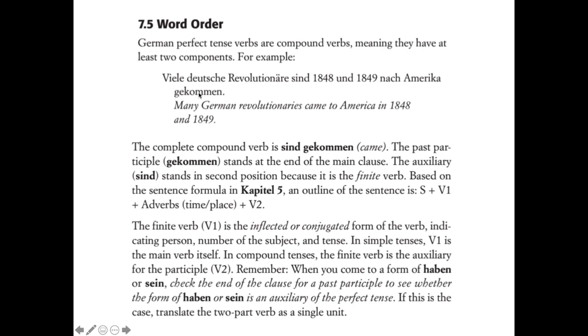That is at the end, and so first you recognize, okay, this is the subject, viele deutsche Revolutionäre, and that sind is conjugated to say like they are, right? And then when you read to the end of the sentence, you realize that gekommen is actually part of this verb situation, sind gekommen, so then you can translate that as came, and then you translate everything else that's left over. So the complete compound verb is sind gekommen.